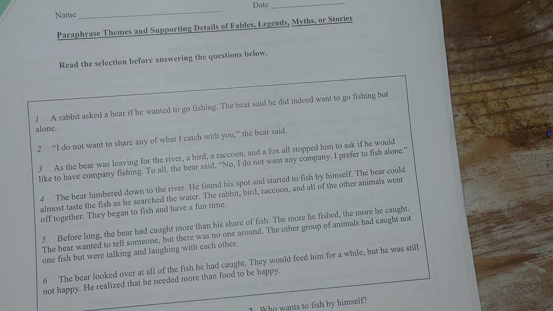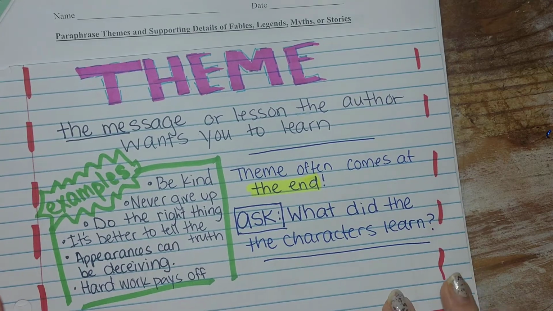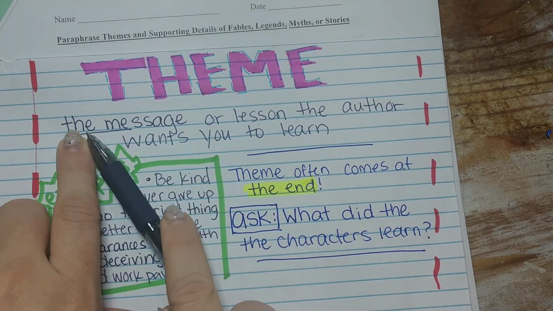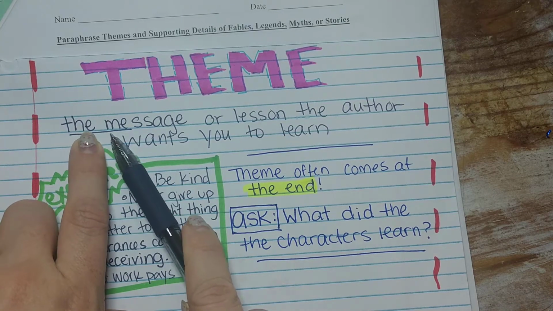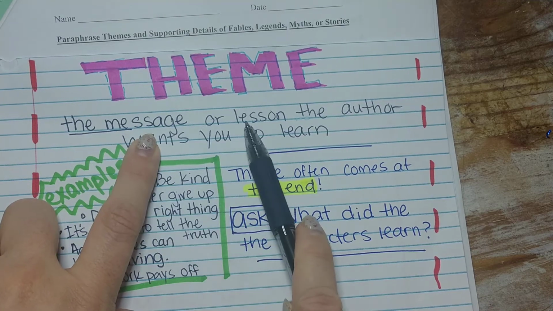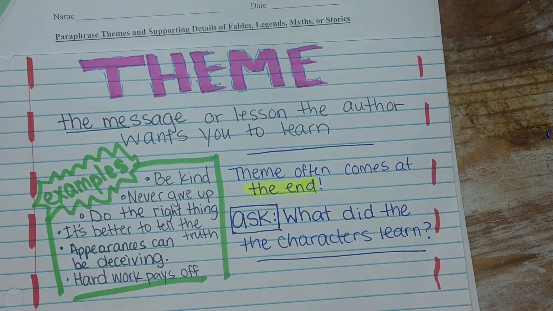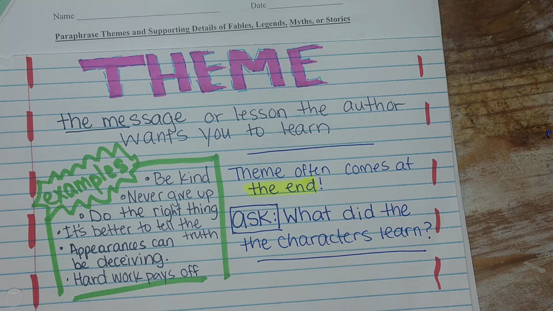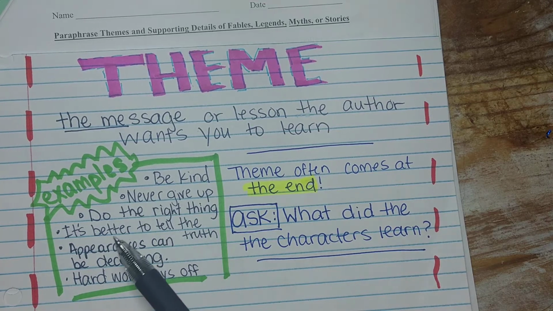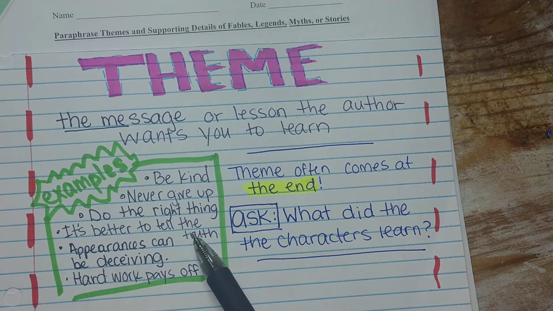All right, so the second skill that we are going to work on today is theme. And I have our little anchor chart here. Theme is the message. Remember that THEME at the beginning helps us remember that theme is the message. The message or lesson the author wants you to learn. So what should we learn after we're done reading? Some examples of theme are be kind, never give up, do the right thing. It's better to tell the truth.